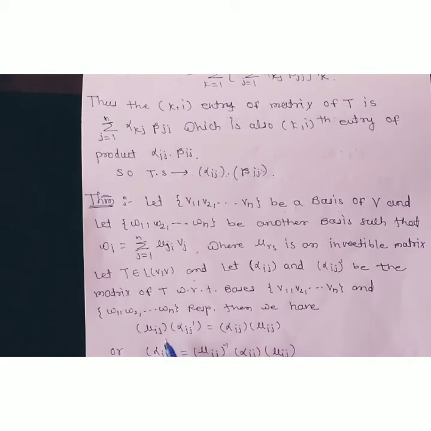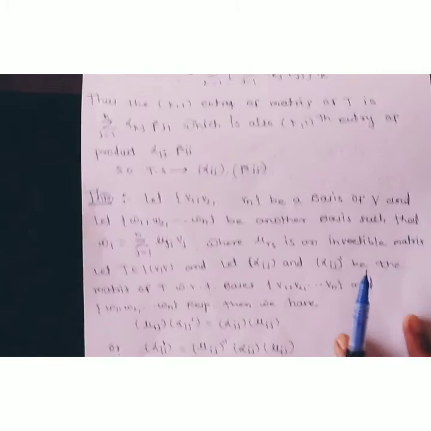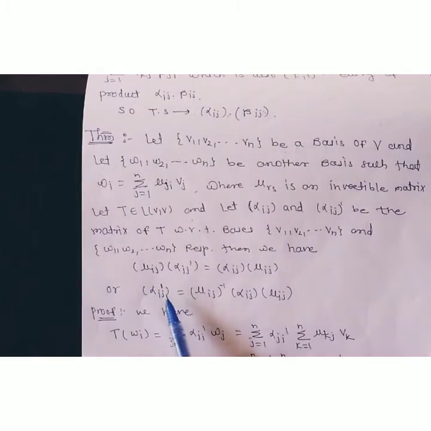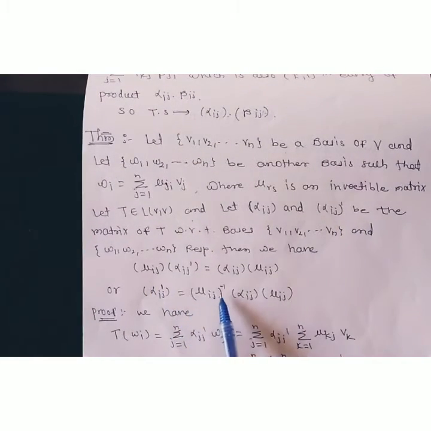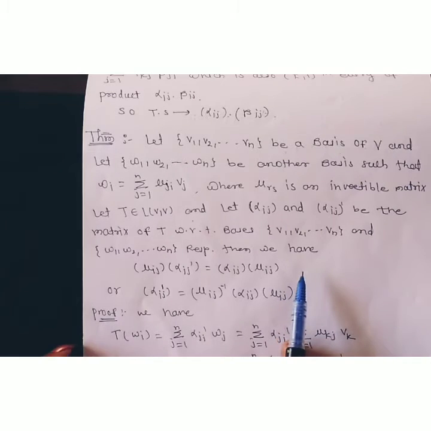Then we have alpha ij dash is equal to mu ij inverse alpha ij mu ij.